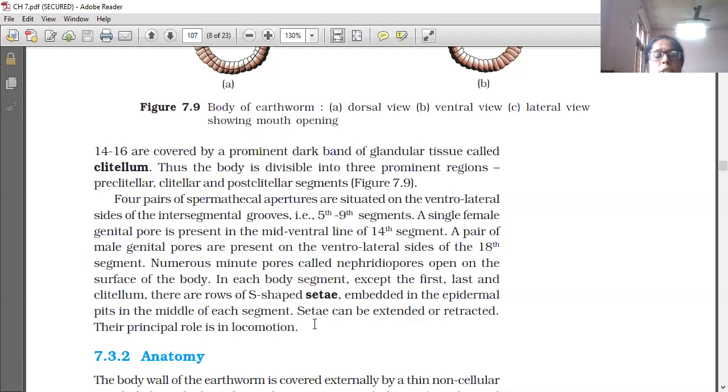In which segments are setae not seen? The first segment, the last segment, and the clitellum. In all other segments, there are rows of S-shaped setae embedded in the epidermal pits in the middle of each segment. Setae can be extended or retracted. Their principal role is in locomotion.